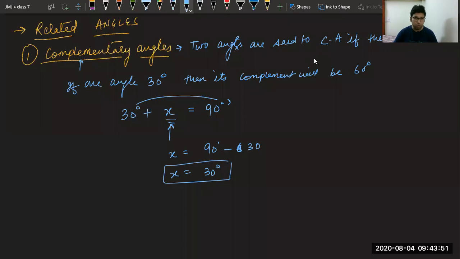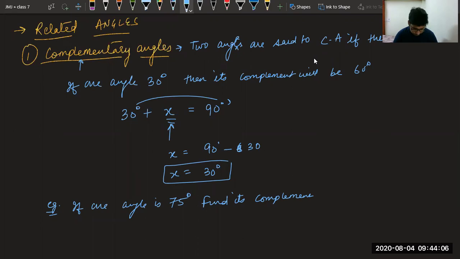Similarly, if I give you one more example, if one angle is 75 degree, find its complement. All of you, do it fast. Find the complement of, sorry, it is 60. Thank you. Kavish. Thank you, Kavish. Thank you, Naina.